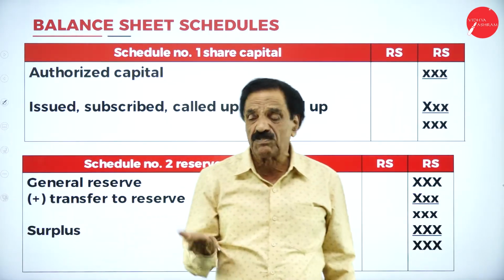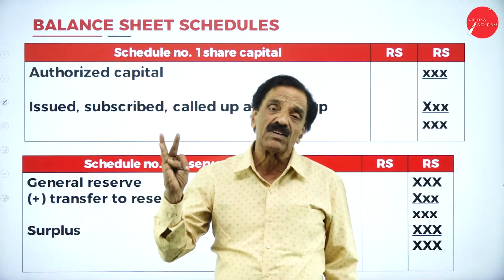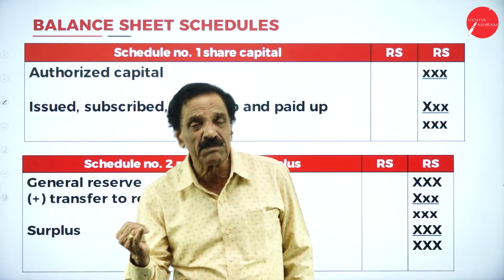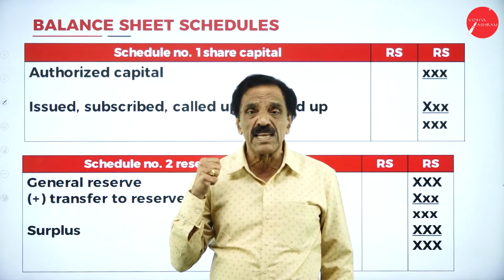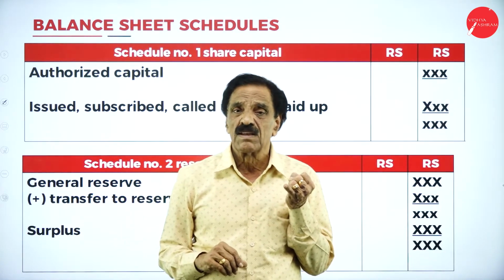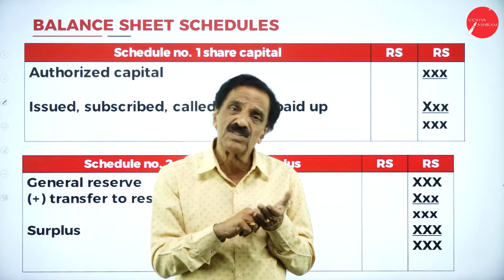Come back to the asset side. First is the fixed assets. Then we have investments. Then current assets, loans and advances. Then current liabilities. Last is the miscellaneous expenditure. First one is share capital, then reserve and surplus, secured loan, unsecured loan.